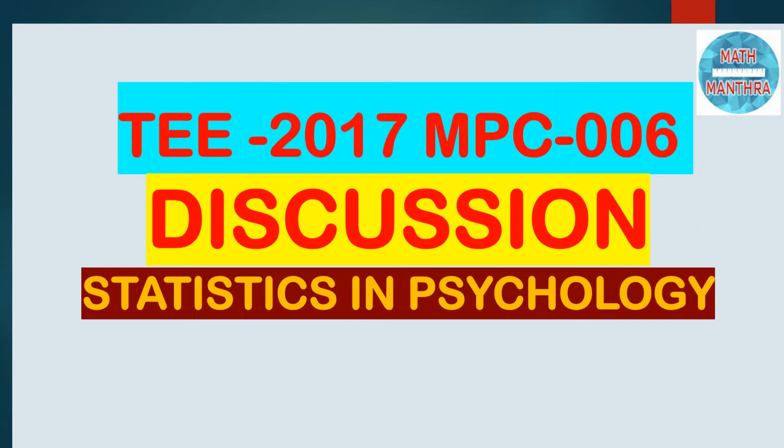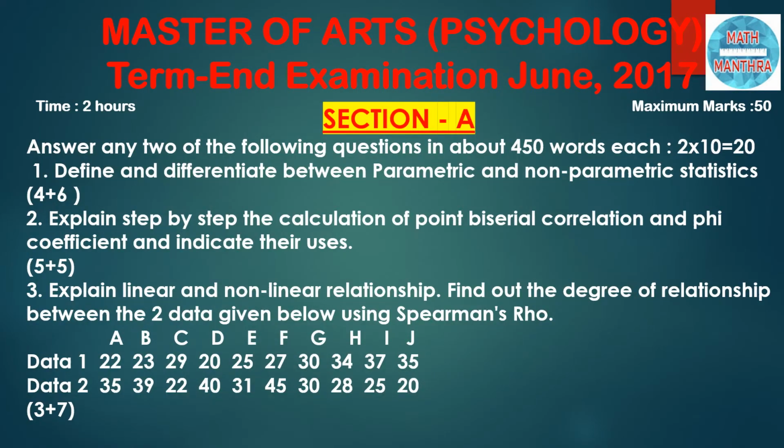So let's start the discussion. As you can see, I have taken the question paper, Master of Arts Psychology, Term End Examination, June 2017. So let's see Section A. Here, answer any two of the following questions in about 450 words each. Each question carries 10 marks here.